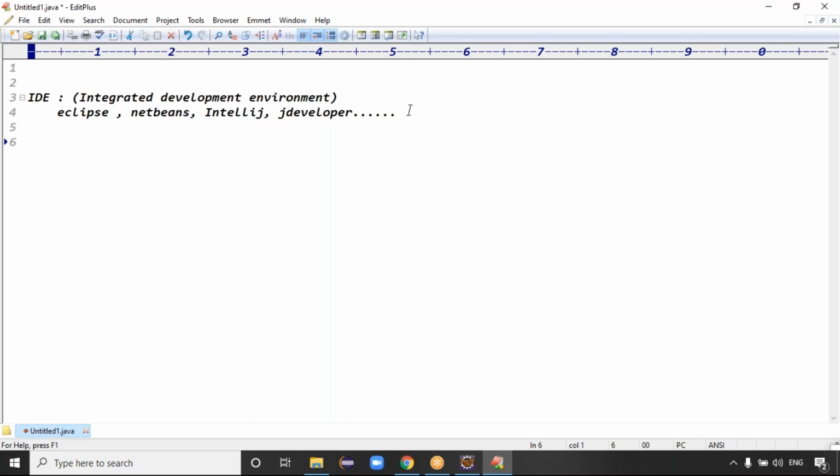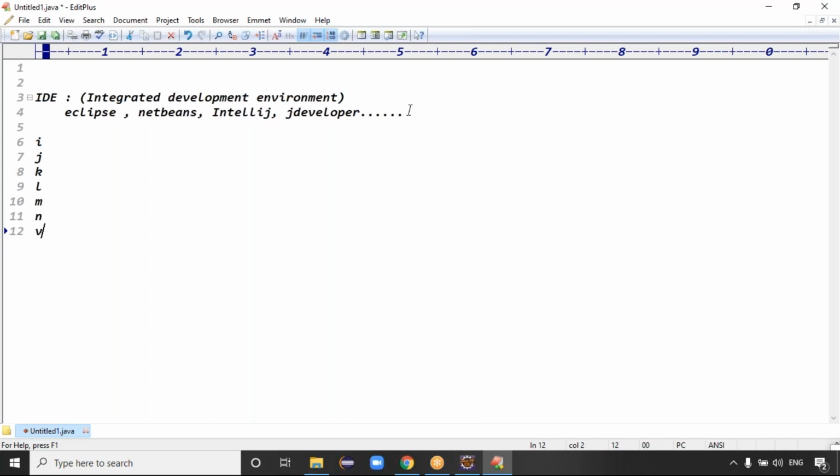When we work with Eclipse IDE, the versions of Eclipse IDE, guys, are in alphabetical order. I, J, K, L, M, N, O, P. P is the present version, it seems. I means what? We have the Indigo version, guys. At least you have to know what the versions of the IDE are, right? Because some of your friends are using different versions. So J means what? Juno version.